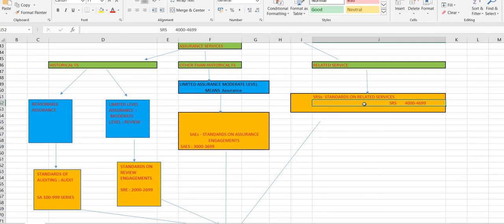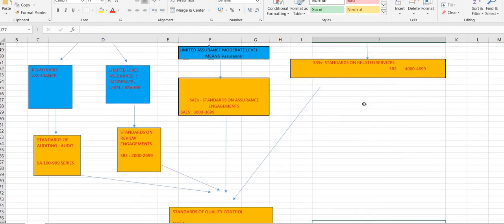So standards of auditing starts from SA 100 to 999. Standards on review engagements starts from 2000 to 2699. Standards on assurance engagements starts from 3000 to 3699, and standards on related services start from 4000 to 4699.